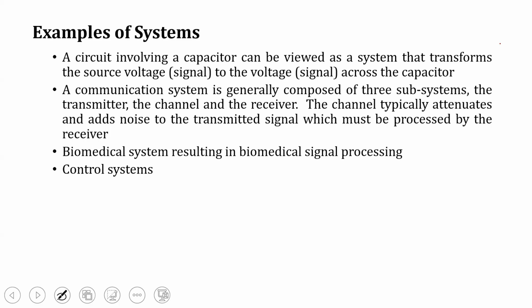And the next system is a biomedical system. It is used for biomedical signal processing. And another one is the control system. This is a generic term. There are different types, hydraulic, pneumatic, different types of control systems available.